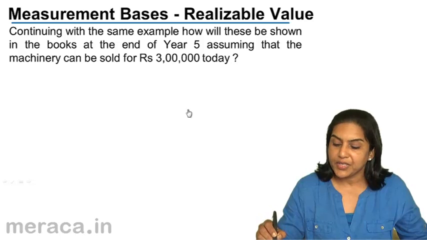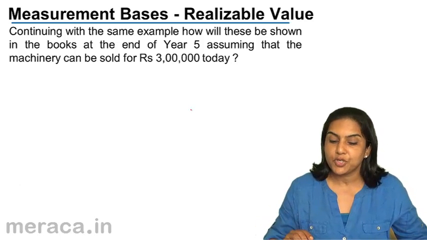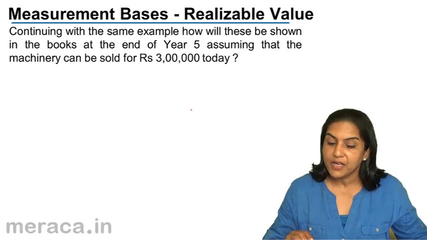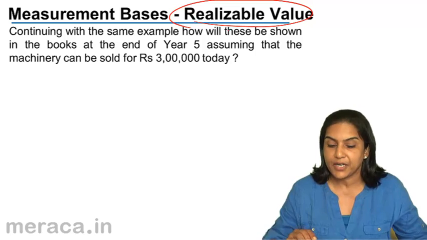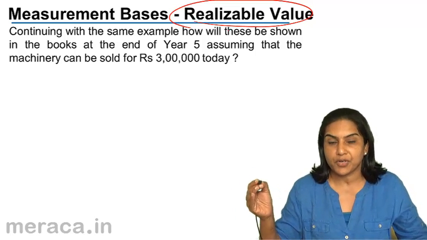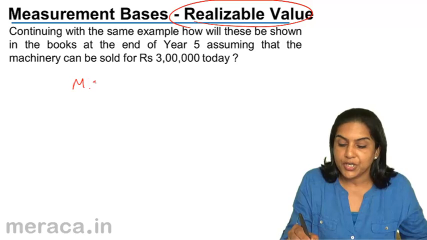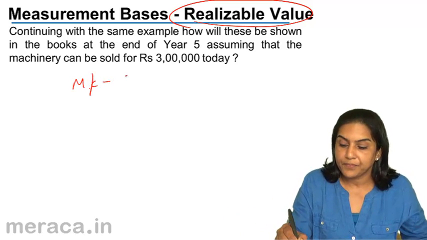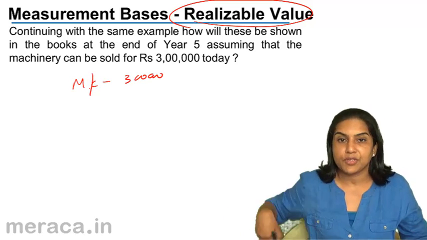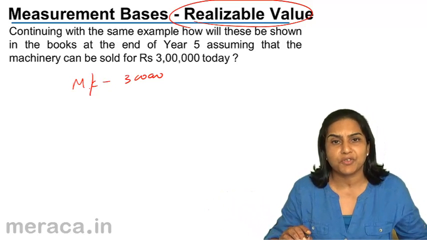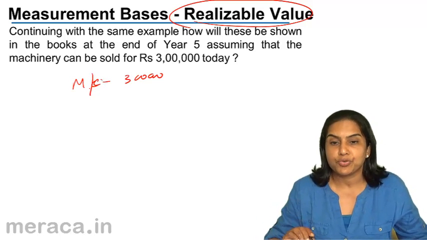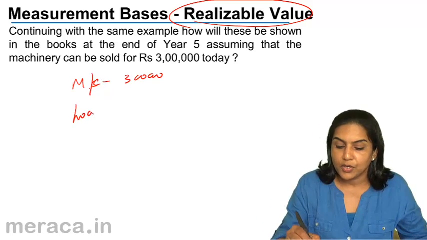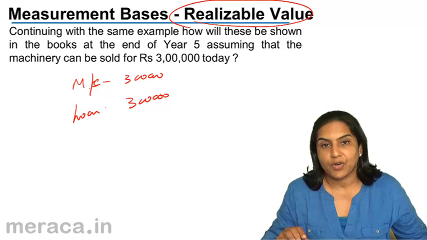Next, continuing with the same example, how will these be shown in the books at the end of year 5, assuming that the machinery can be sold for 3 lakh. So now we are talking of realizable value. The machinery can be sold for 3 lakh. So in this case, machinery value would be 3 lakh. Cost was 5 lakh. Since this can be realized only for 3 lakhs, it would be shown at 3 lakh value. The loan amount was also 3 lakh. Today also, the value of the loan would be 3 lakhs.